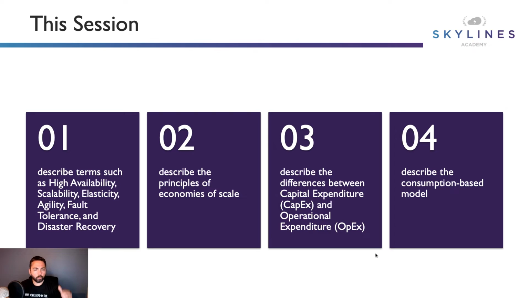So number 1, we're going to focus on describing terms such as HA, scalability, elasticity, agility, fault tolerance, and disaster recovery. 2, we're going to describe the principles of economies of scale. 3, describe the differences between CapEx, capital expenditure, and operational expenditure. And 4, describe the consumption-based model. And that's the order they give it to you in the curriculum. We're going to jump around a little bit, but let's make sure we cover all those things as we go through.